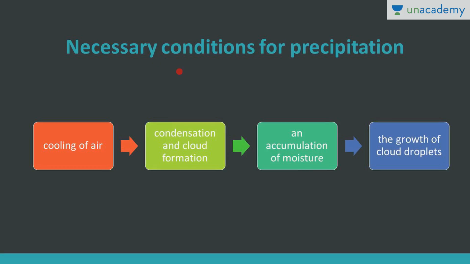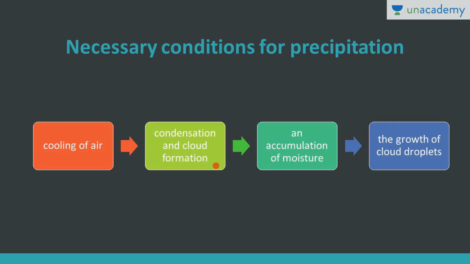Now, what are the necessary conditions for precipitation? First of all, there should be evaporation. Then gradually the warm air rises, and as it rises, it cools. After cooling of air, condensation and cloud formation takes place. We have already discussed the different types of cloud and cloud formation in another lesson on clouds.